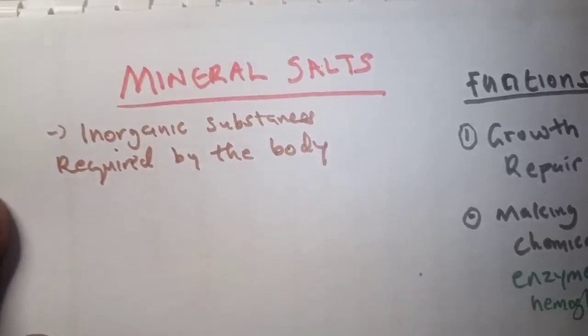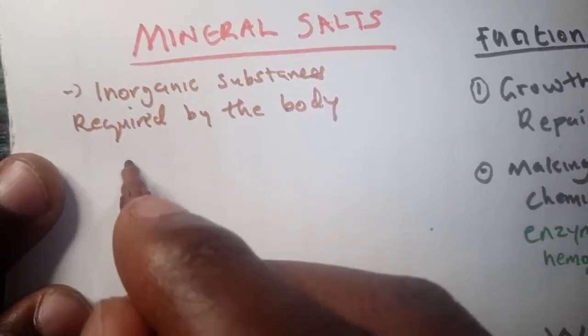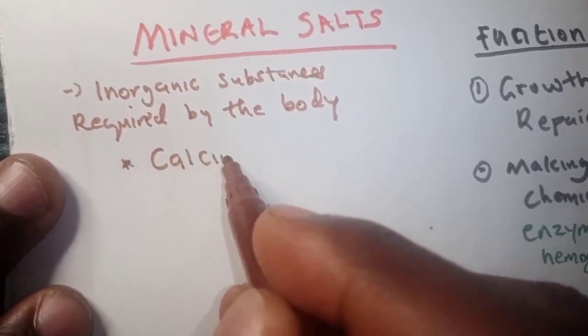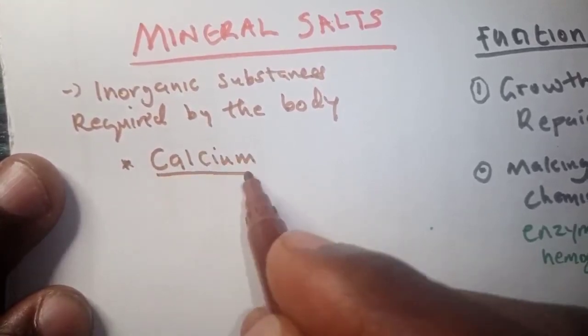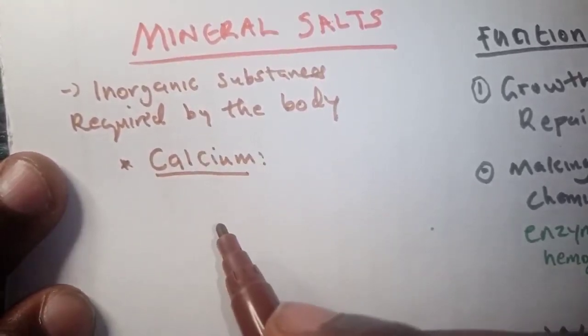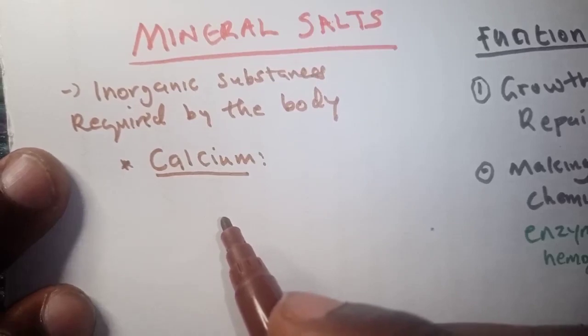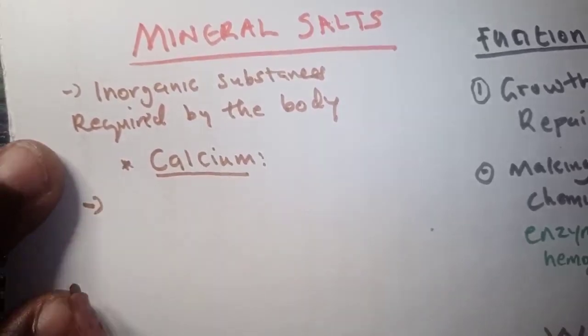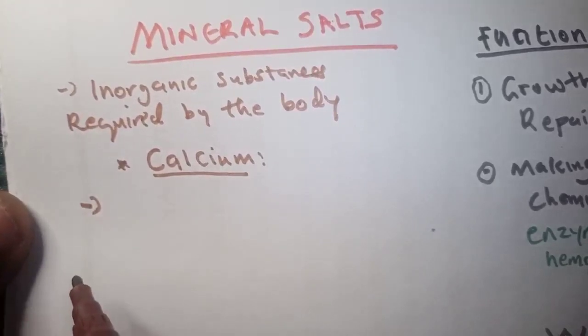Among the mineral salts, let's start with calcium. Calcium is an element, also a mineral salt. What is calcium used for? These are what I want you to know, the uses of these mineral salts.